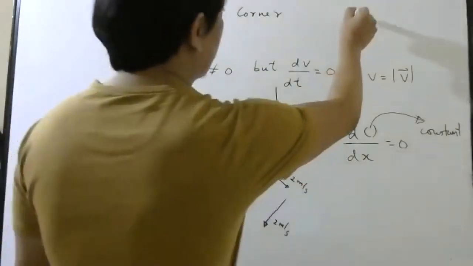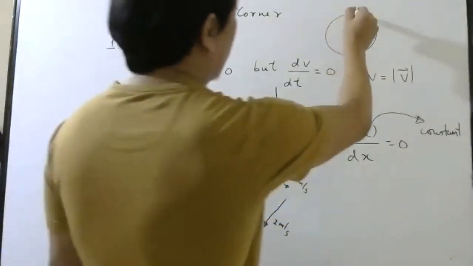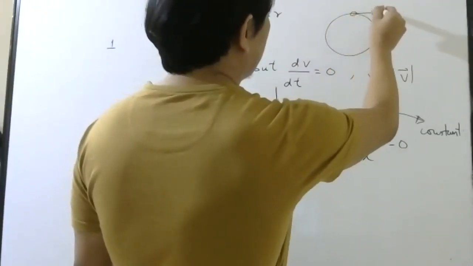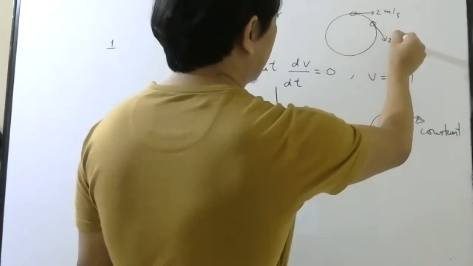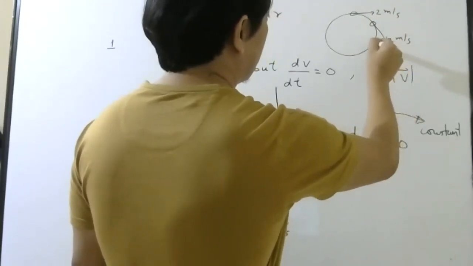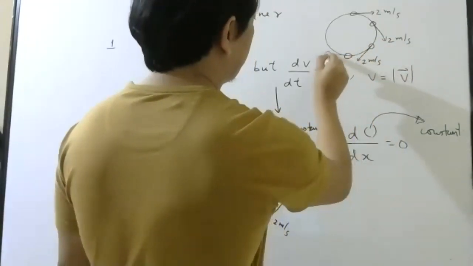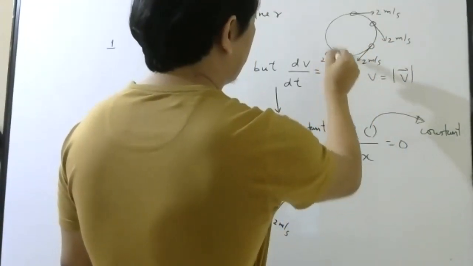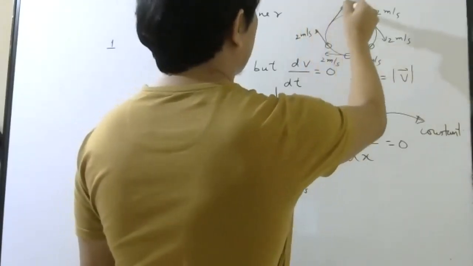In circular motion, it is possible that your body is always moving with the same magnitude of velocity. So the magnitude is constant, but you can see the direction is changing.